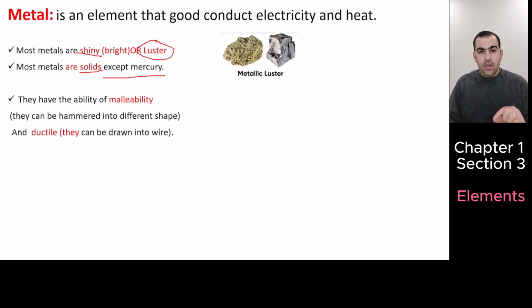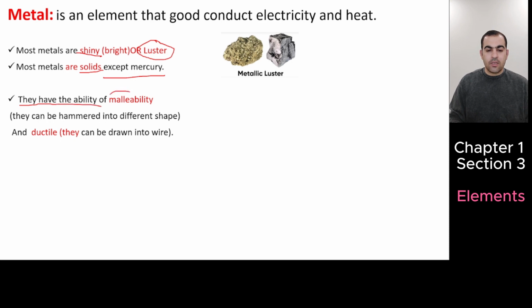Mercury is the only metal in the periodic table that is liquid at room temperature, which in chemistry we say is 25 degrees Celsius. All the other metals are solids at room temperature.